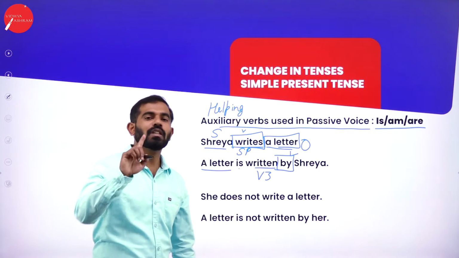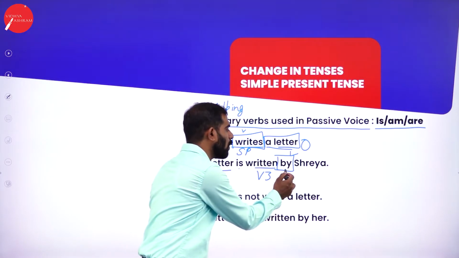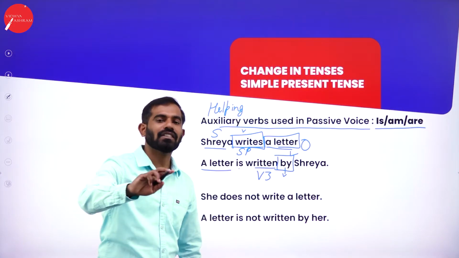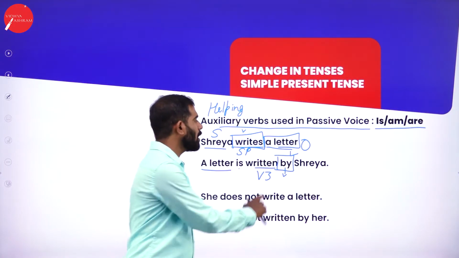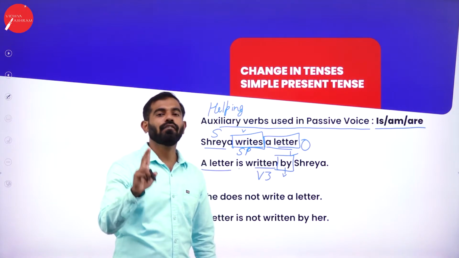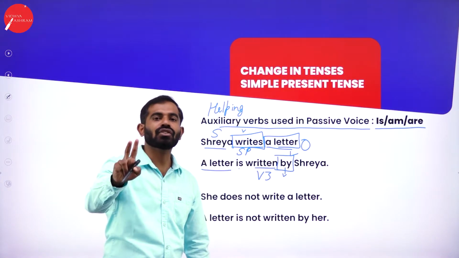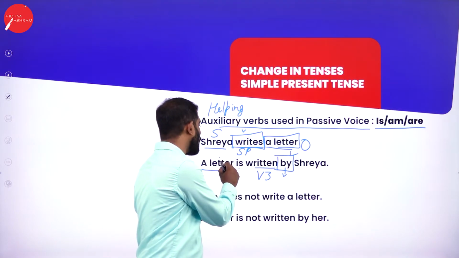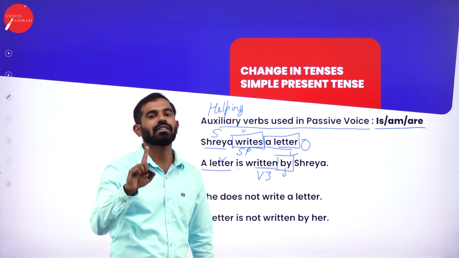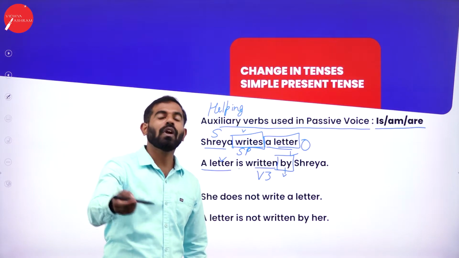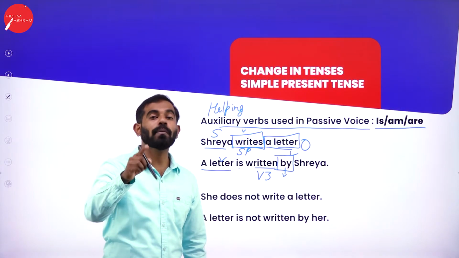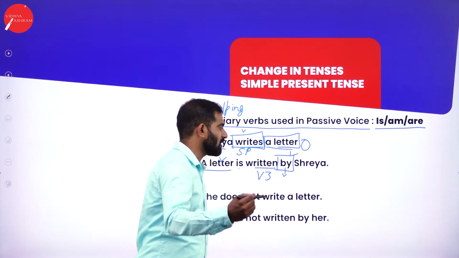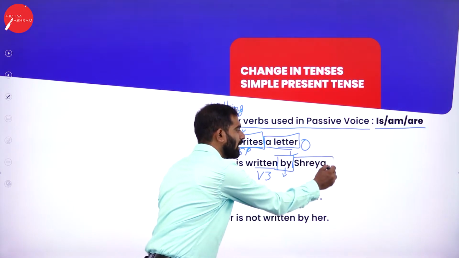Why? Because they simply tell you, if you come across the word by in any sentence, it is in passive. One simple trick, an easy simple rule to identify passive voice: by. If you find by in a sentence, then it is in passive. But this rule will not be applied in all the sentences. There are sentences where you will find by, but it will be in active voice. So let us see that later. As I told you, Shreya is the object.